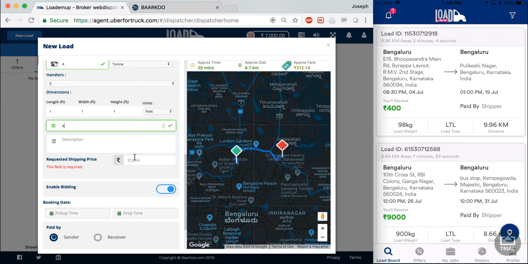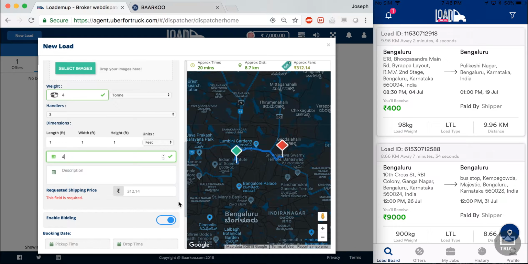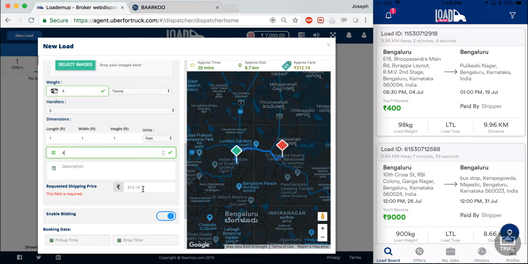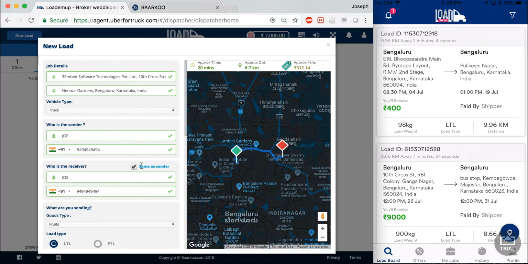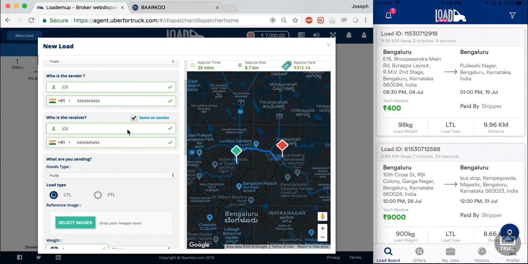Now I enter a quantity of 5, and I see an estimated value in the shipping price field, and it is the same estimated value displayed over here. Now this is calculated based on the pickup and drop addresses and the vehicle type. Each vehicle type has a particular fee set for distance, time, and everything, and all of this can be set from the super admin panel.